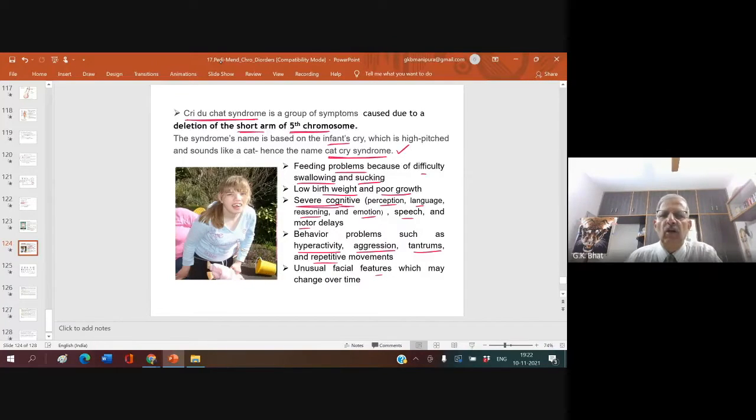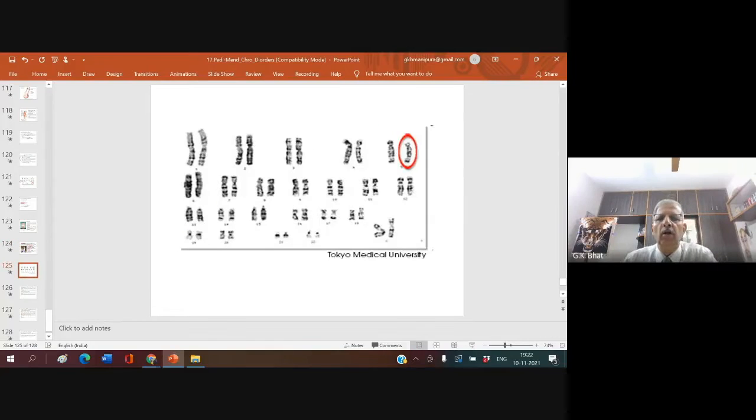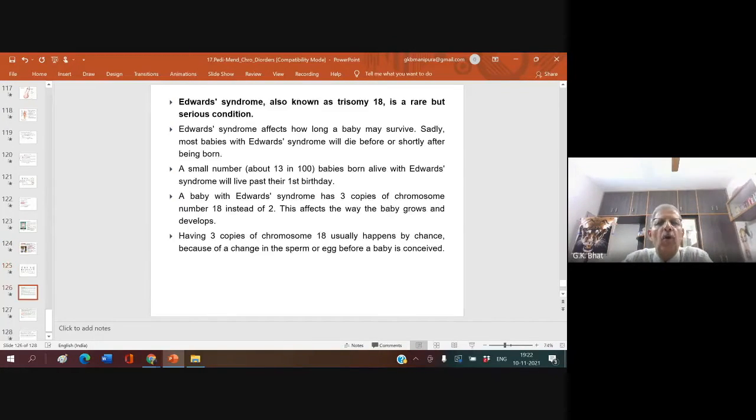You need not remember much about the symptoms, but remember it is called cat-cry syndrome and it is due to the deletion of the short arm of the fifth chromosome. Now, the fifth chromosome short arm is deleted. And you must know that there are two more syndromes. Just remember, there is a syndrome called Edwards syndrome. Edwards syndrome is also known as trisomy 18. That means chromosome number 18 is in 3 copies, trisomy. Okay, just to know that.